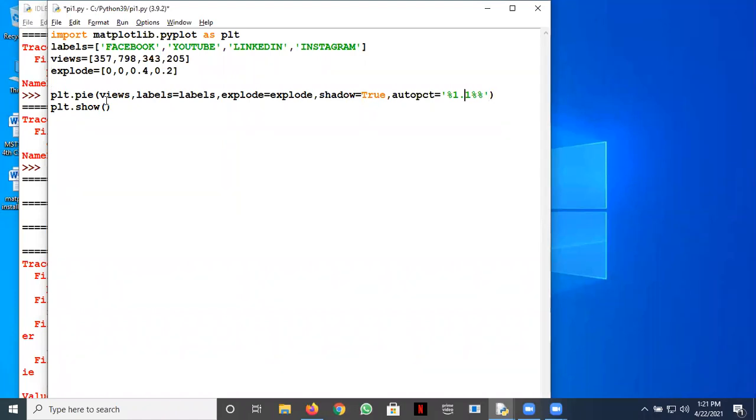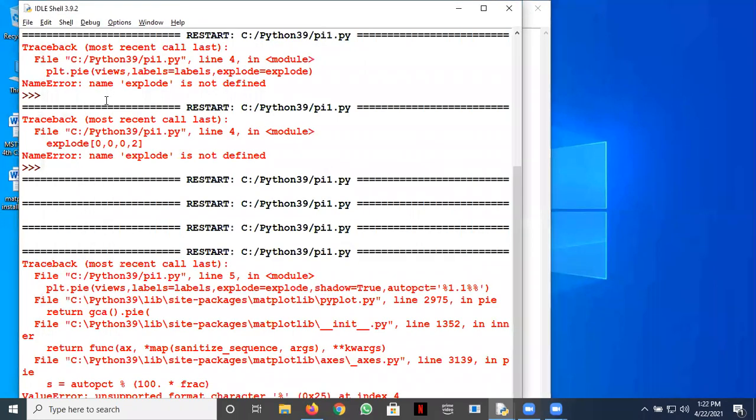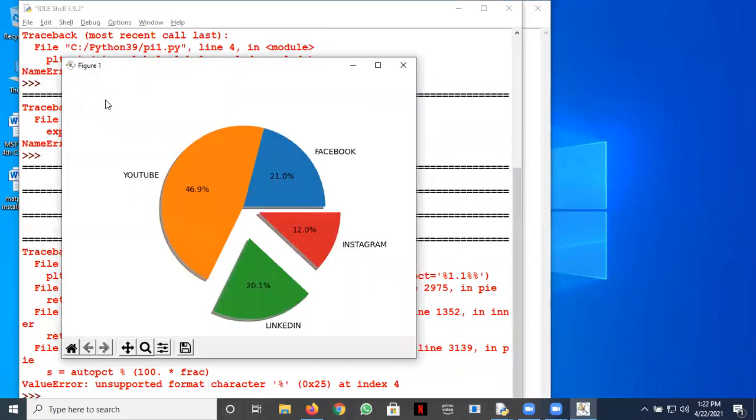I think we must give a format. Yeah, percentage 1.1f should do. So now you see the percentage, like what pie has what percentage. Facebook has a 21% viewership, YouTube has 46.9, and so on. Okay, this is regarding this.